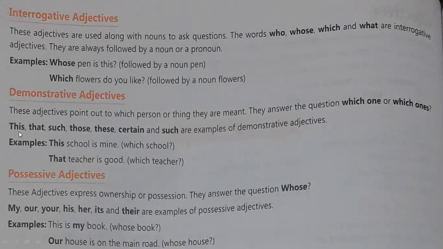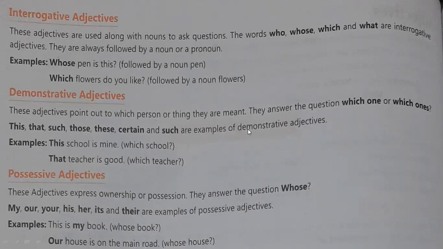Like this you will use for nearer things and singular. That you will use for far things and singular. Those you will use for far and plural things. These you will use for nearer and plural things. Such things, like such thing means something is there, just such thing, like ऐसे ही, ऐसी चीजों के लिए. Next is certain, means something is a fix here, fixed things के लिए.